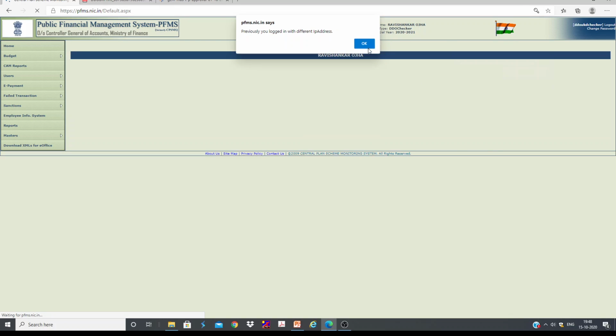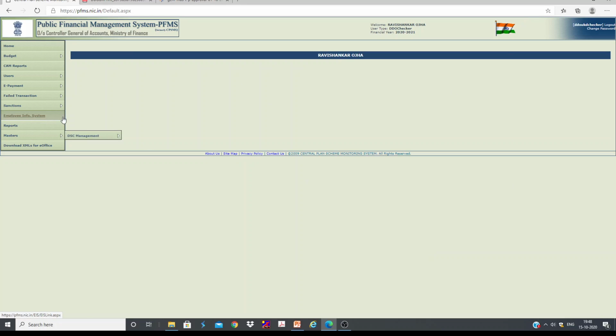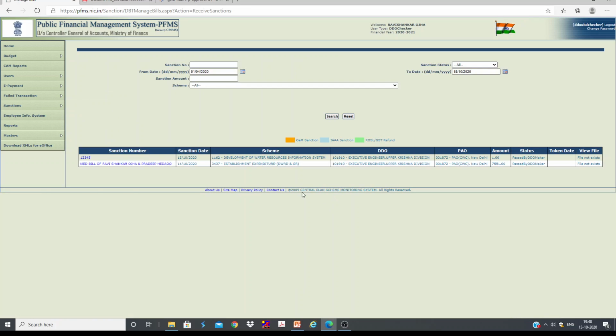Yeah, this is the checker ID, and you can go here. Of course, in the UKD's functional setup, they have mapped in such a way that all the bills can be received only at DDO maker level. They don't have any CE officer circle office. It all depends on your mapping. Anyway, so here you can only pass the bills.